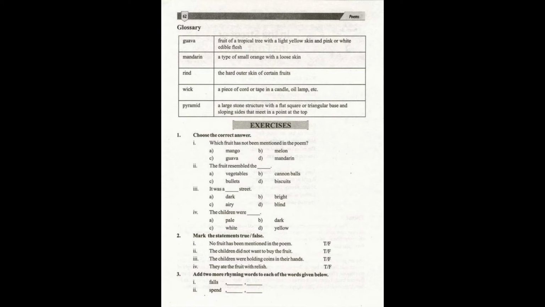Now number 2, mark the statements true or false. No fruit has been mentioned in the poem. It is a false statement. Number 2, the children did not want to buy the fruit. Again, it is a false statement. Number 3, the children were holding coins in their hands. Yes, they had a coin in their hand. Number 4, they ate the fruit with relish. Yes, it is a true statement. They enjoyed the fruit of their choice.